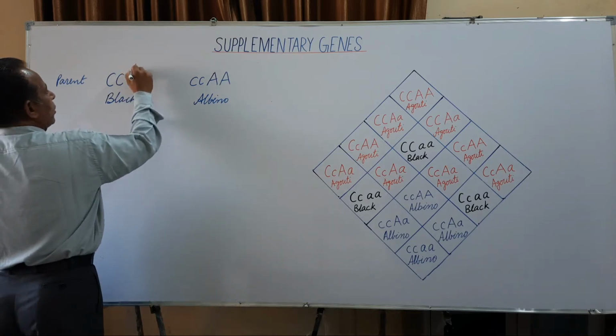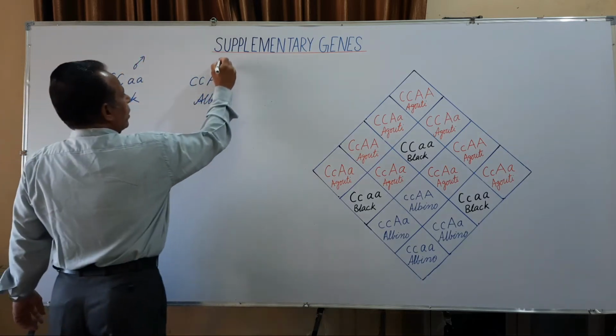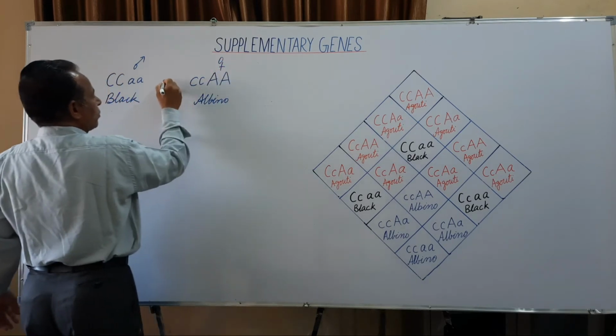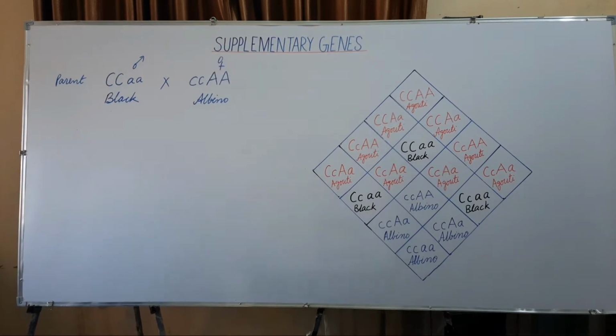Black may be as male or albino as female or vice versa, are crossed together.